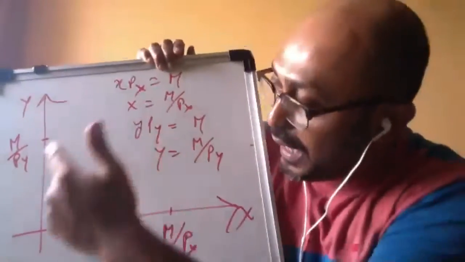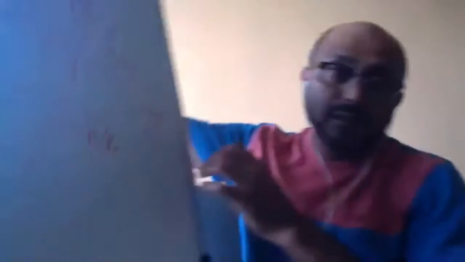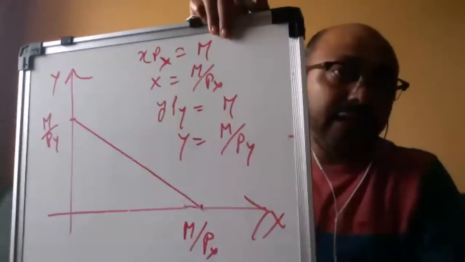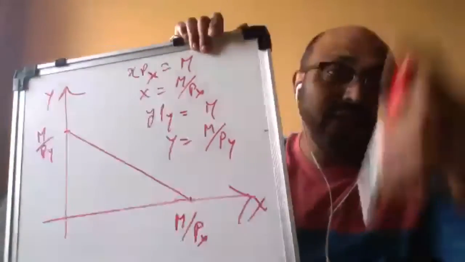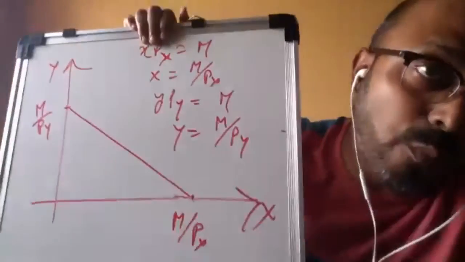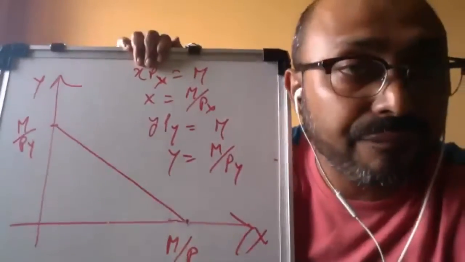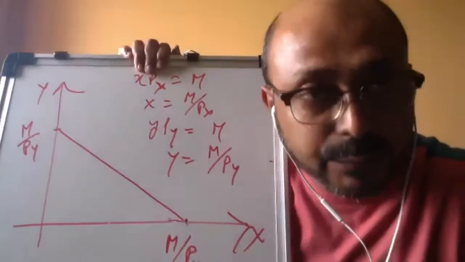Okay. So now if we join these two points, it's a straight line. Got it? When we join these two points, it will be a straight line, and the slope of the straight line is Px by Py.